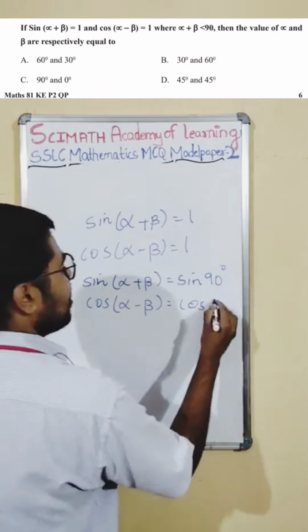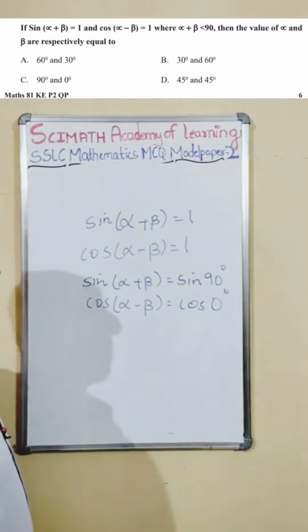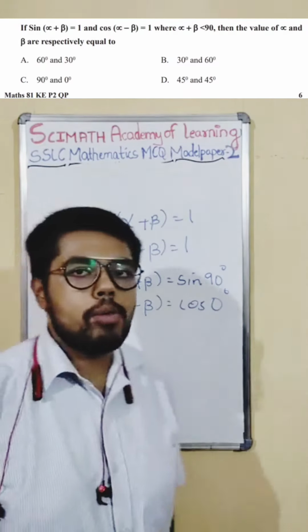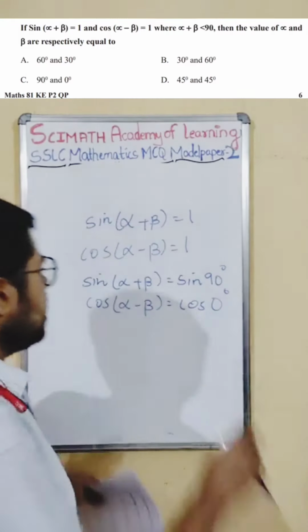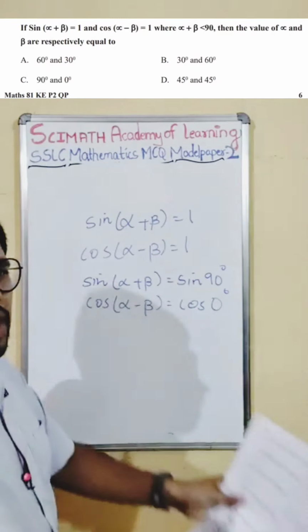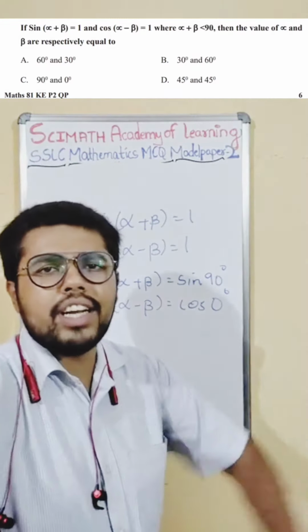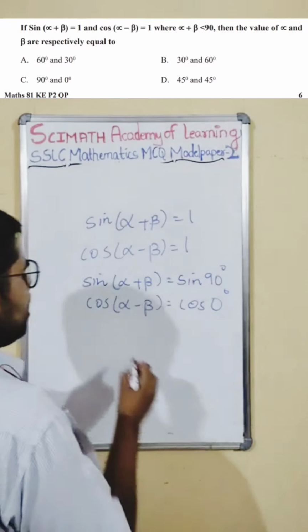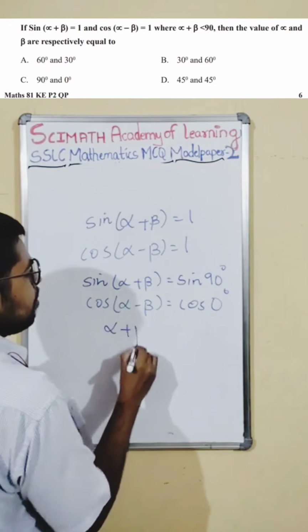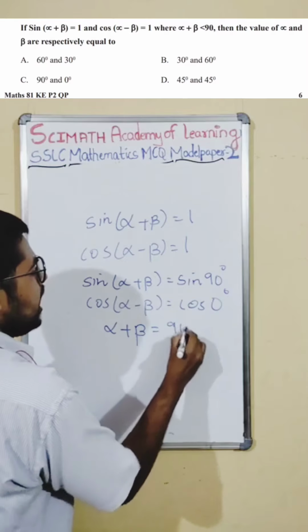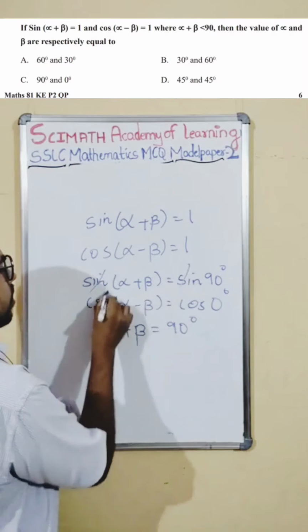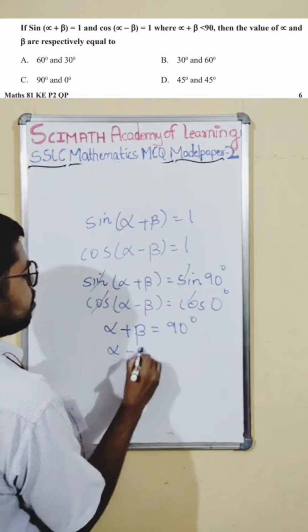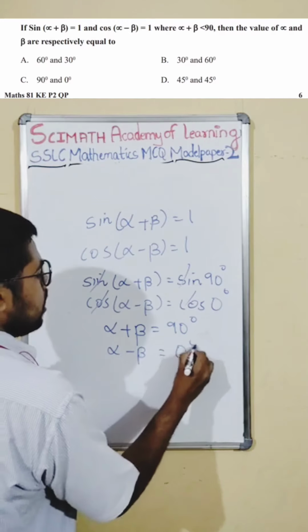Cos 0 degree. So now, last class also, in model paper 1 also, I have told you, here the inverse trigonometric function comes in. For you, just remember that it cancels off. So what will be remaining is alpha plus beta is equal to 90 degree. Just cancel it off. So alpha minus beta is equal to 0 degree.